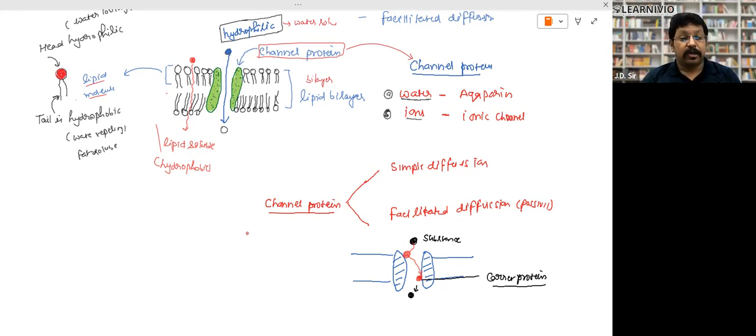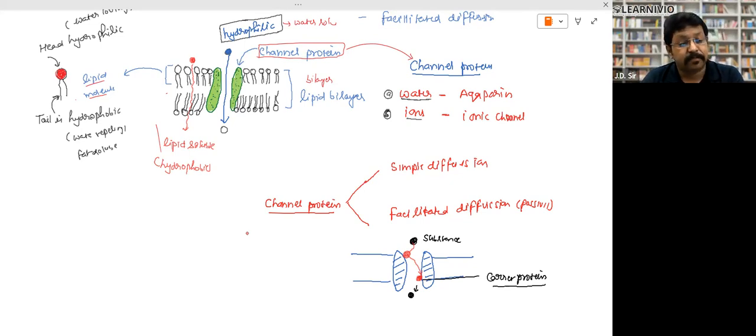So actually, this is called facilitated diffusion. There is a facility, right? Someone is facilitating those small kids to board from higher concentration to lower concentration. The gate is the channel protein, right? And the person who is facilitating is called the carrier protein.